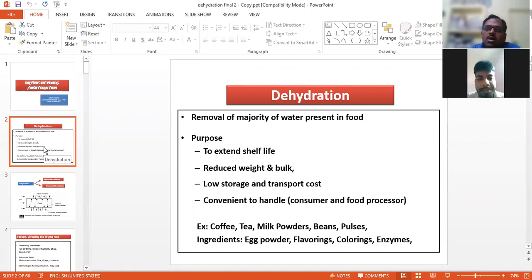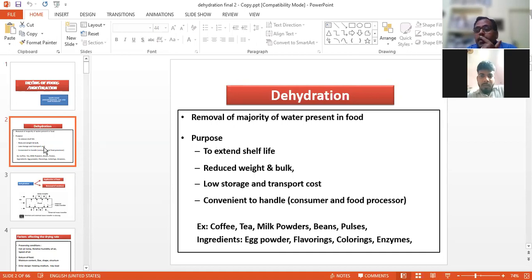Yes, sir. There are several purposes to dehydrate different food materials: vegetables, fruits, liquid pulps, liquid yolks, milk, everything. There are so many things that are dehydrated. The main purpose of dehydration is to improve the keeping quality of the product, that is the shelf life of the product.